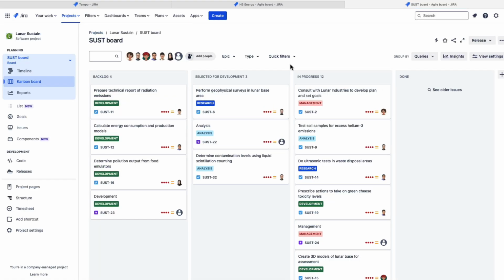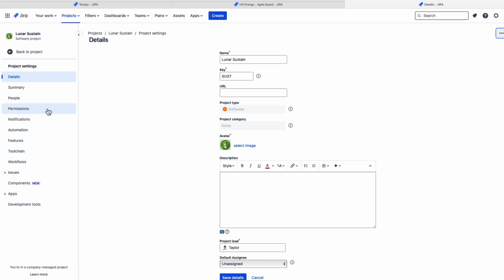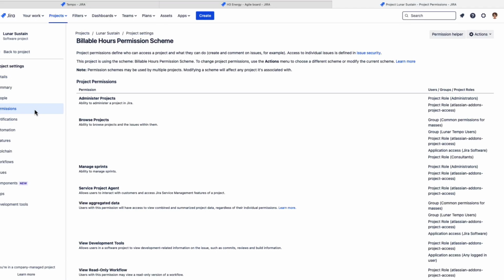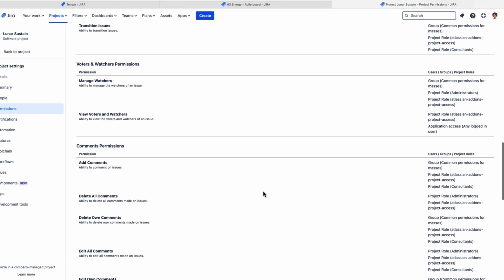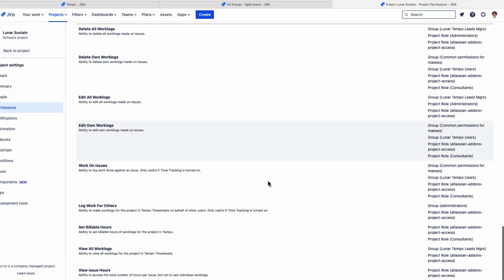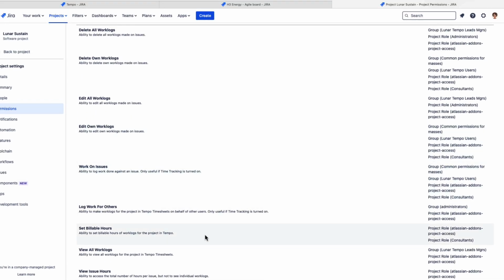And this is the key to the billable hours workflow, to set the billable hours permission. And this is a project permission. So I'm going to go down to project settings and then go to permissions. And as you might remember, I showed you the project permissions from earlier. They are in the time tracking permissions way at the bottom here that you set for timesheets. So this is the one that matters. It's the set billable hours permission.